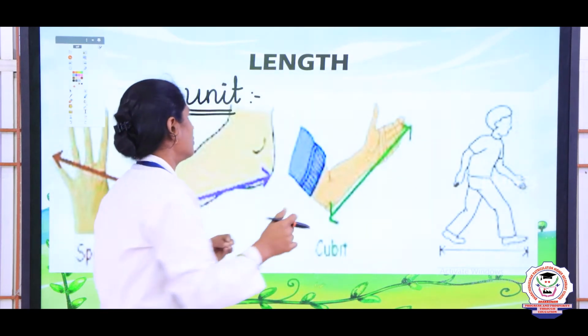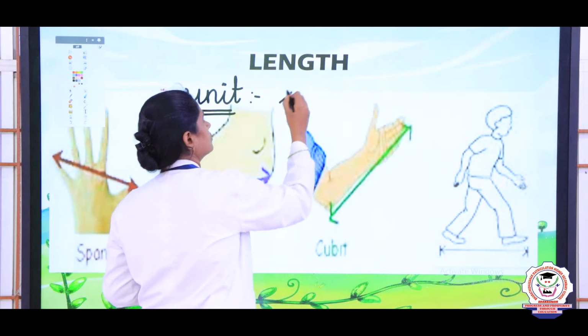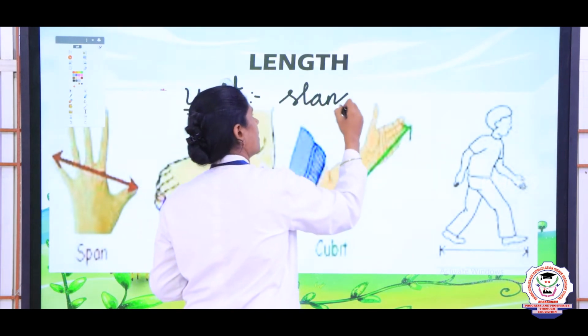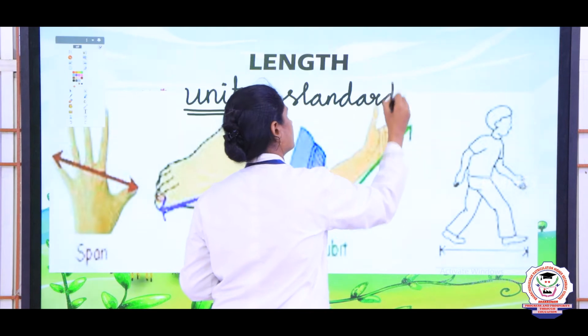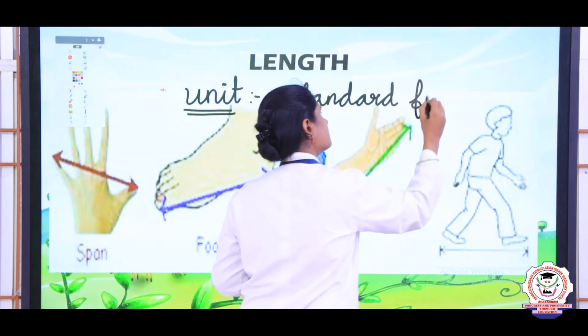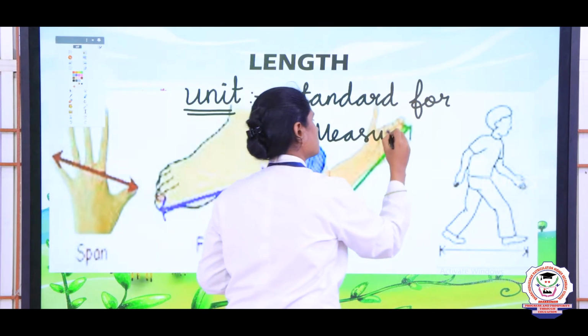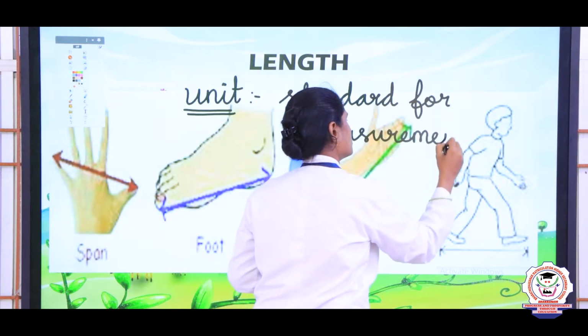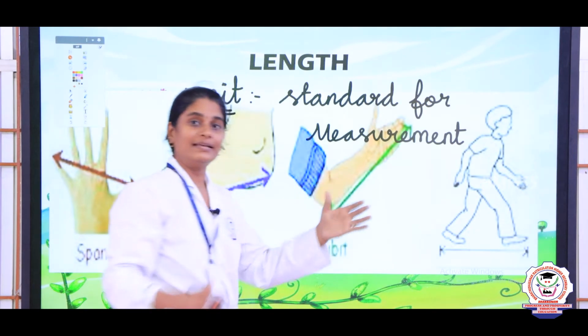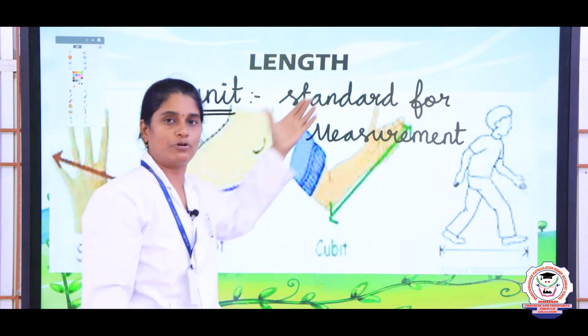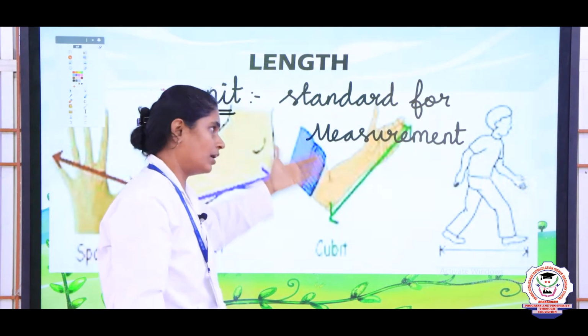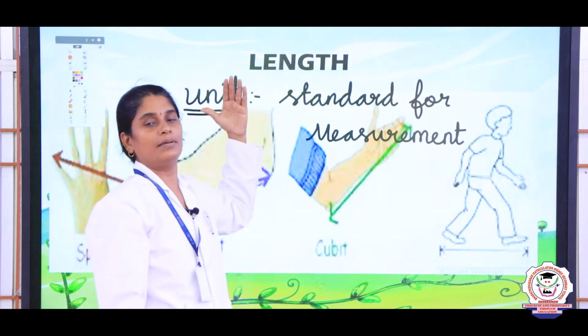That is known as a unit, a standard for measurement. So, for length they used some unit for standard measurement, and for weight also they used some units, right.